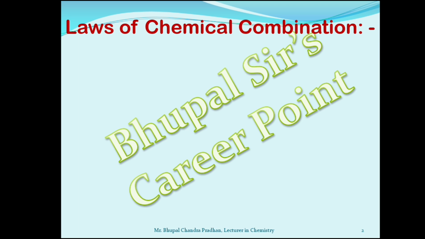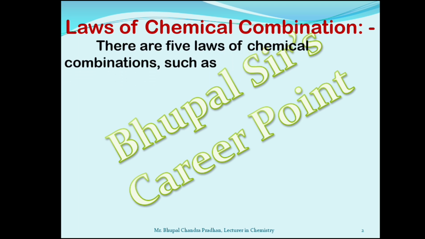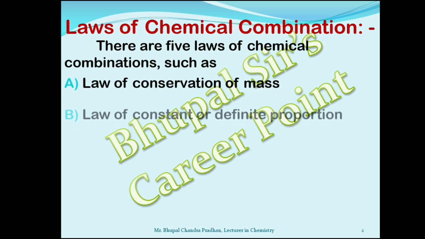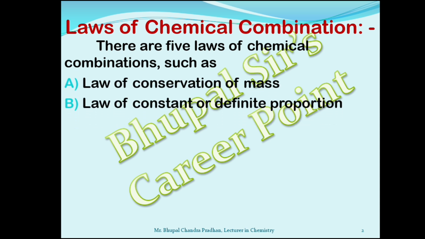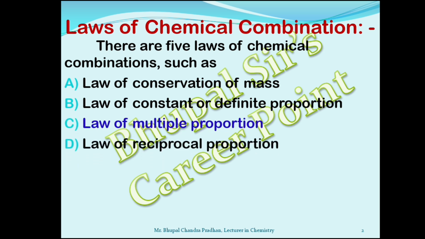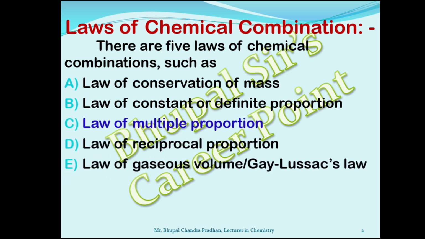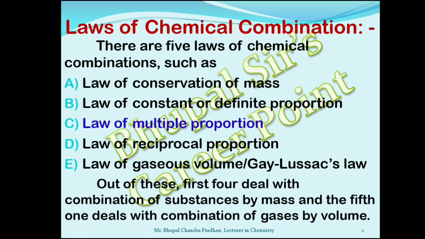Let us come to the statement of the law. What is law of chemical combinations? There are 5 laws of chemical combinations, such as law of conservation of mass, law of constant or definite proportion, law of multiple proportion, law of reciprocal proportion, and law of gaseous volume, that is Gay-Lussac's law. Out of these, the first 4 deal with the combination of substances by mass, and the 5th one deals with the combination of gases by volume.